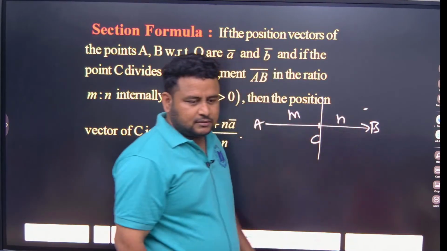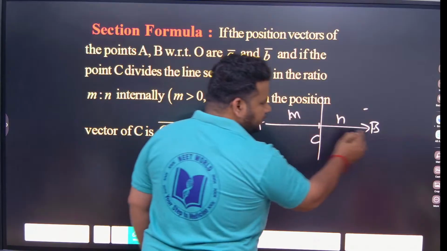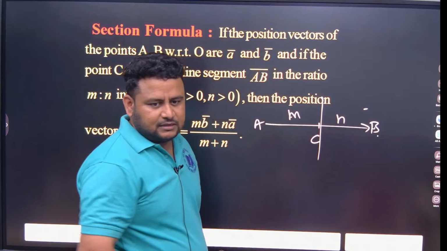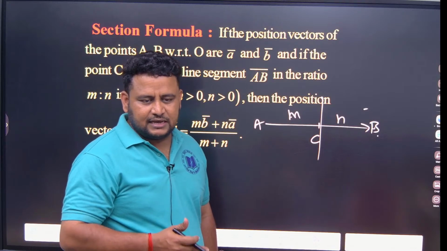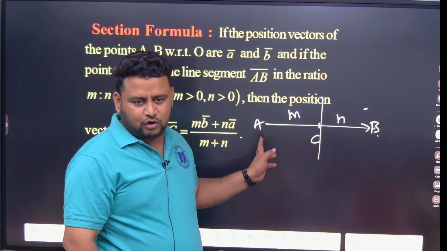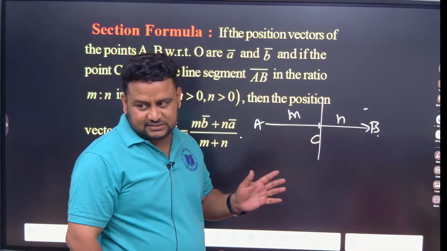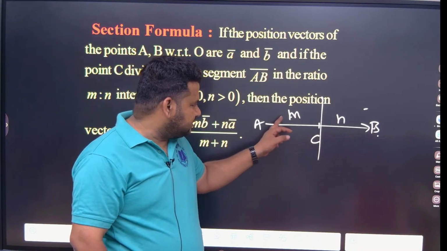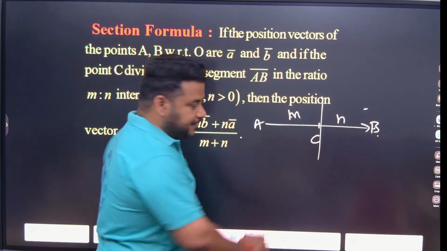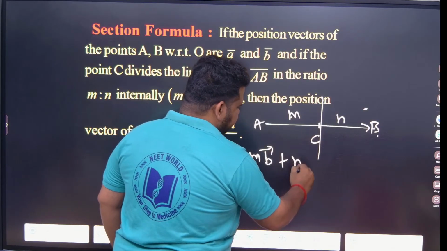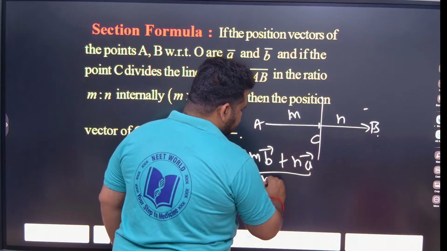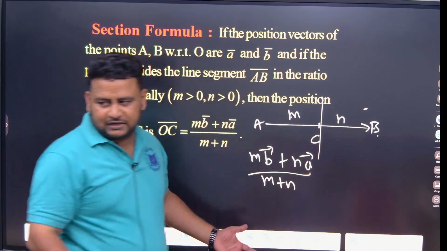M is to n means it will be what? Section formula: mx2 plus nx1 by m plus n, my2 plus ny1 by m plus n. There two coordinates, ordinate and also abscissa, are there. Here no need to do that. Just m into vector b plus n into vector a, divided by m plus n.